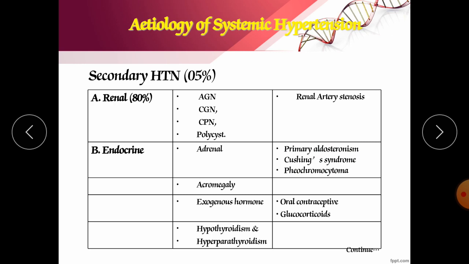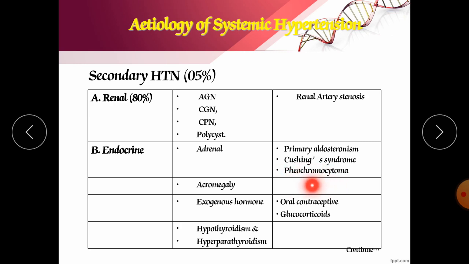Lots of ascites, bruising, your wounds do not heal very easily, and we also have disturbances in menstruation. So these are the various symptoms of Cushing syndrome. And also in the case of males, erectile dysfunction will occur.